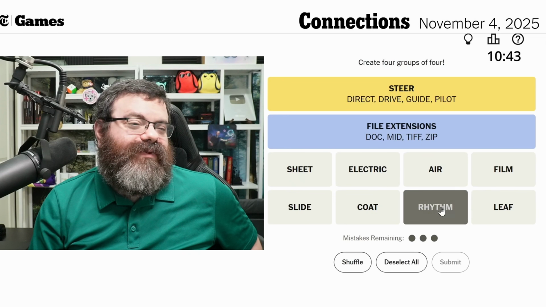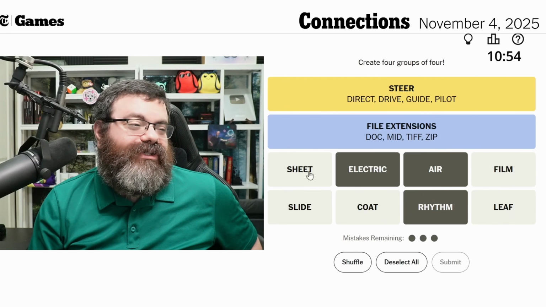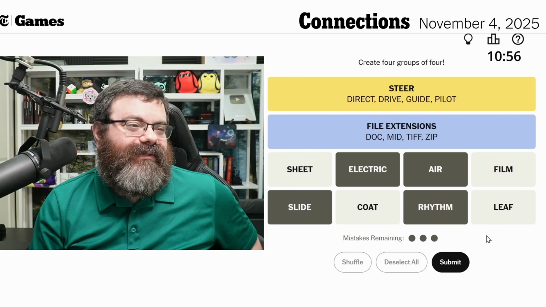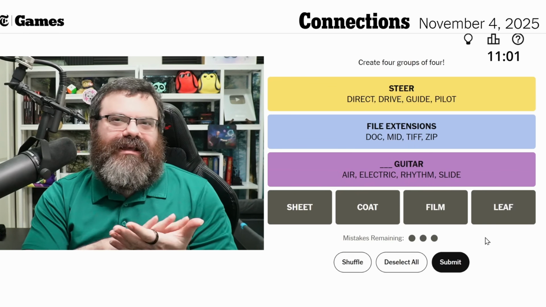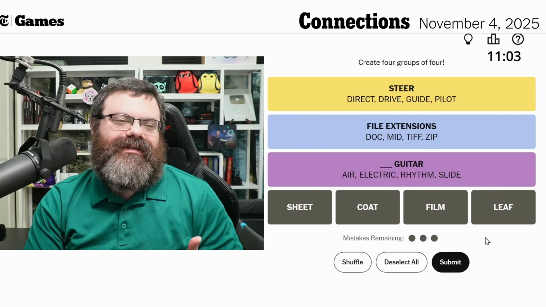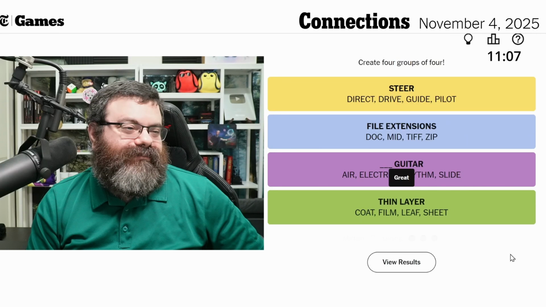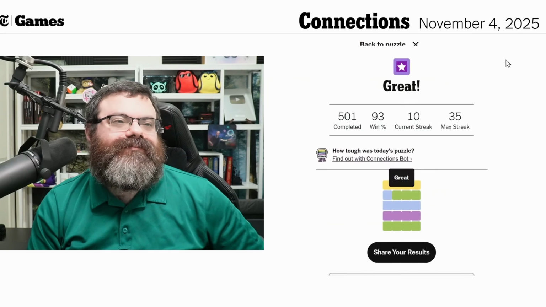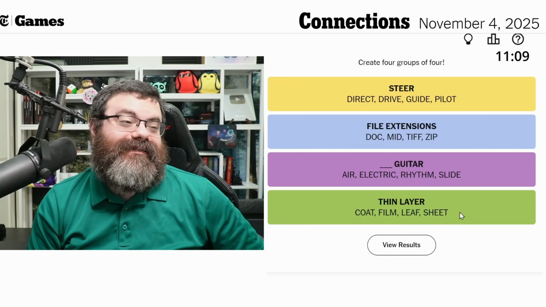So we've got the guitars, rhythm, electric, and air. So I think we are a film, leaf, and coat. So maybe sheet goes with it. So a slide guitar, I think. All right. Guitar. And then this is like a substance on something else, like a thin substance on something else. Thin layer. There you go. All right. Did make one mistake. I got green last. Wow.